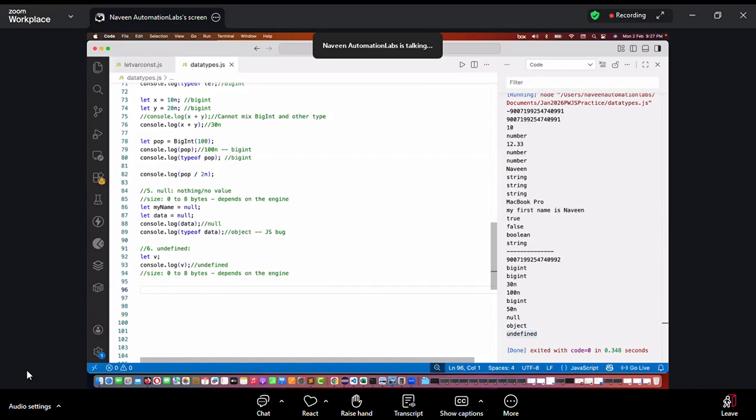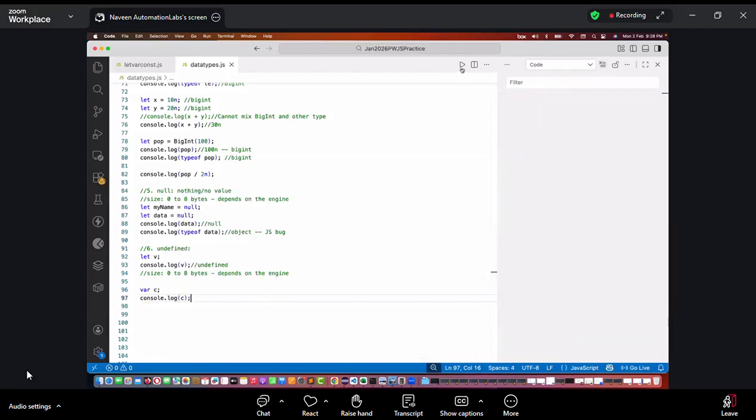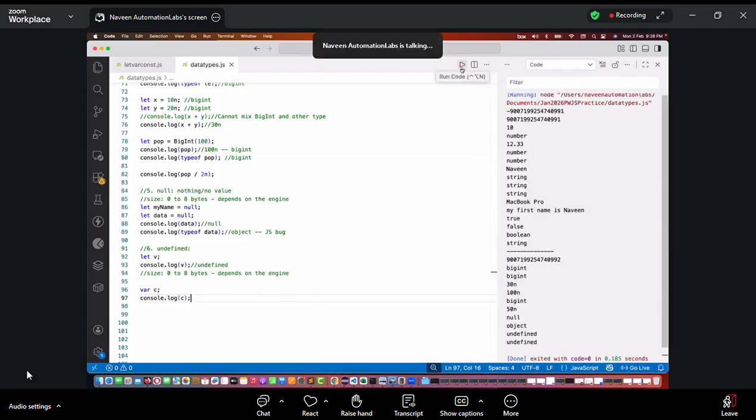Okay. So in that case, it will be undefined. Same thing with the variable also. If I write variable C is nothing, and then I'm printing the value of C, what is the output for C? Again, I have not written anything. Output for C is also, in that case also, undefined here.